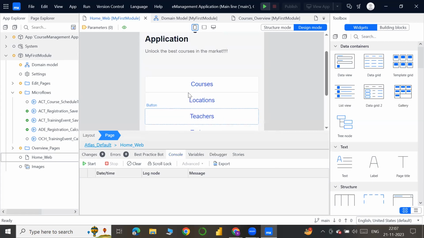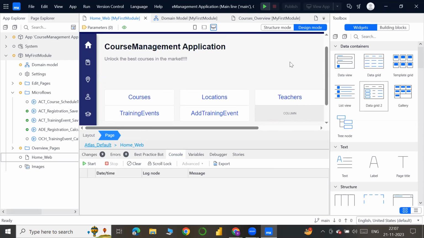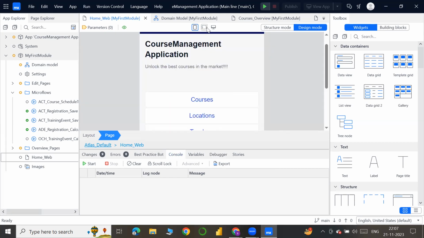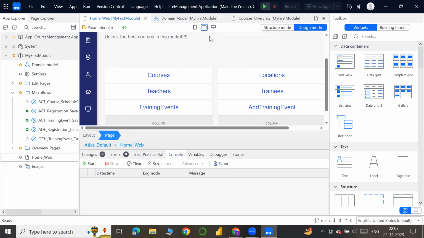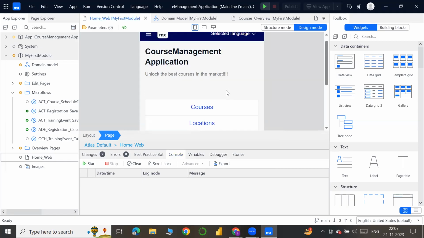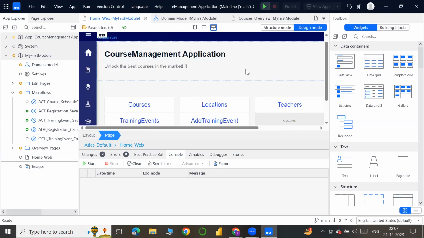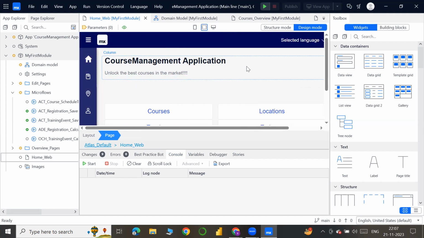So this is already done. Previously, it will look the same, like this, in both tablet and mobile. But we can change the column alignment according to the device, like for tablet or phone, two columns and something like that. This is the desktop application. Simultaneously, tablet and mobile applications will also be developed. If at all we want to change something from the desktop application to tablet, if we want to change the interface or...